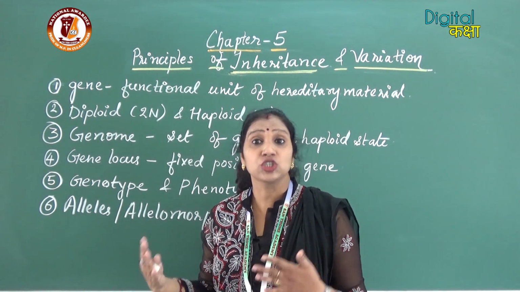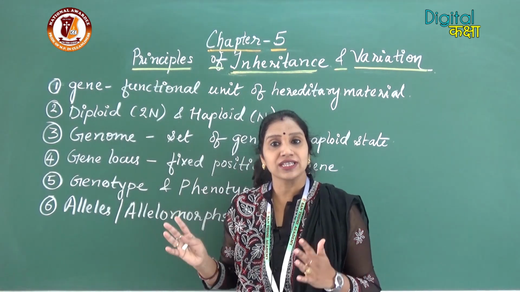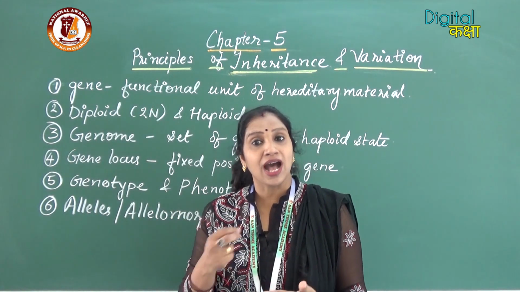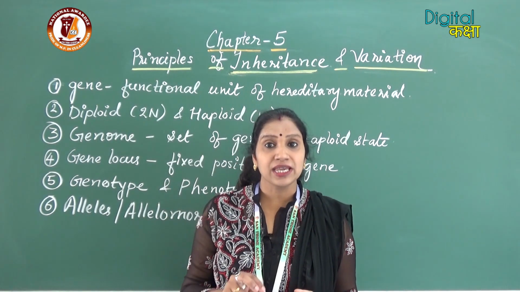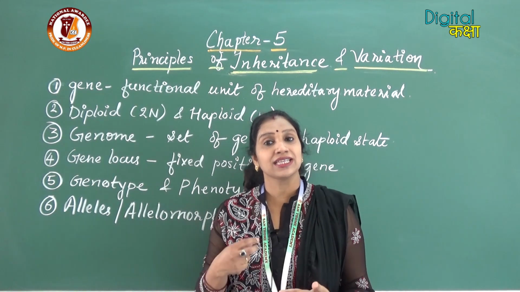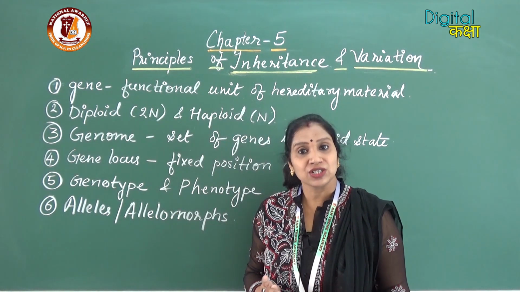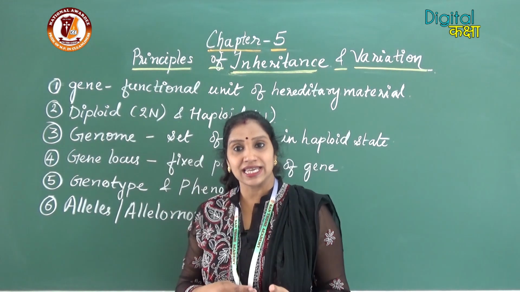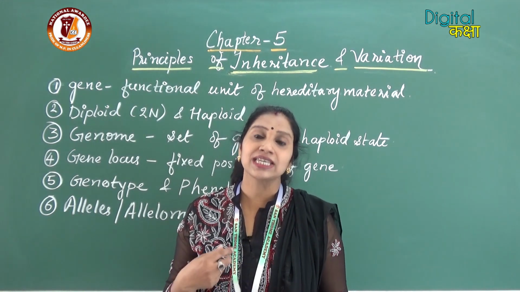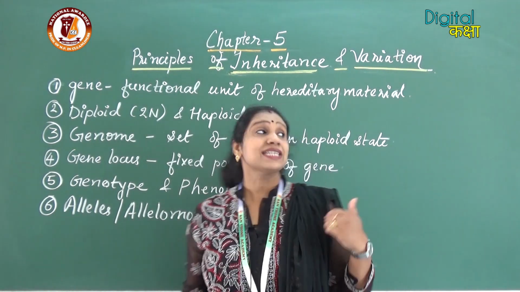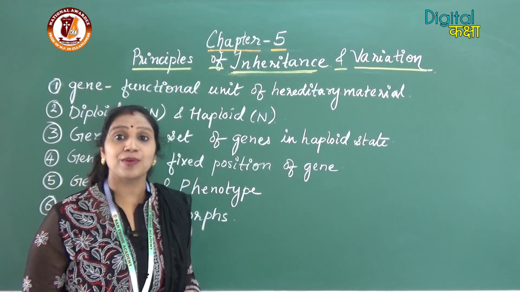Diploid means 2n. 2n means that in the nucleus of the cell, the chromosomes are present in pairs, meaning two sets of the same chromosomes will be present in the nucleus of the cell. Such a type of cell is called a diploid cell, where 2n represents the diploid cell. Second is haploid. Haploid is represented by n.